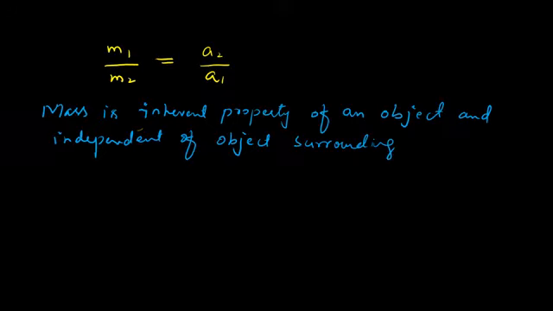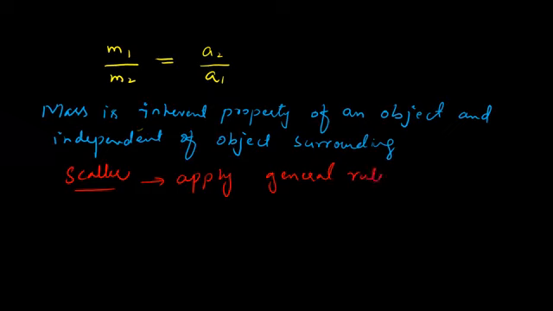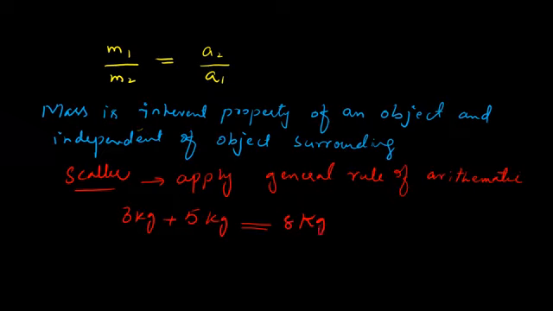Another thing about mass is that mass is a scalar. So we can apply the general rules of arithmetic in order to measure the masses. Suppose we have two different masses. Let's suppose one mass is 3 kg and the other mass is 5 kg. We can combine them by simple addition, and so their combined mass will be 8 kg.